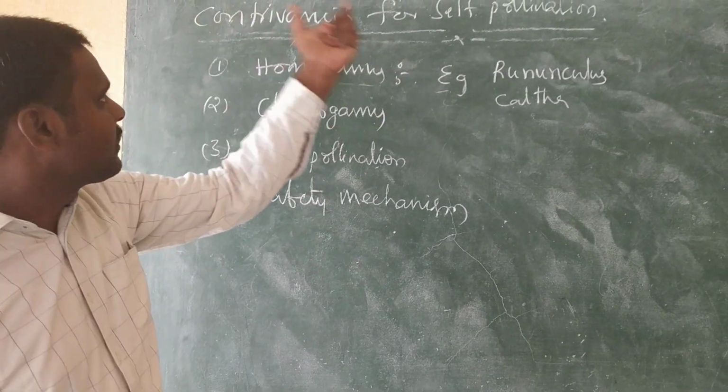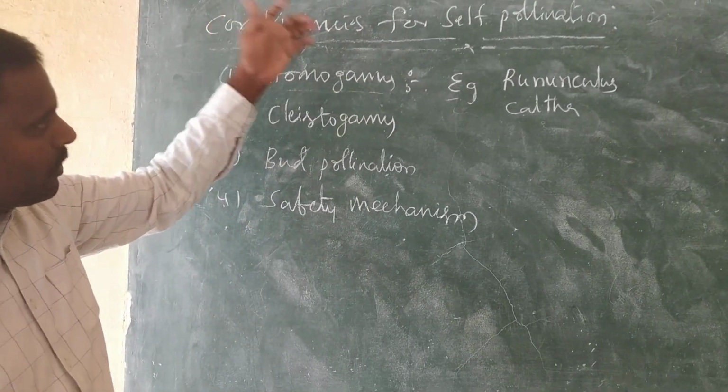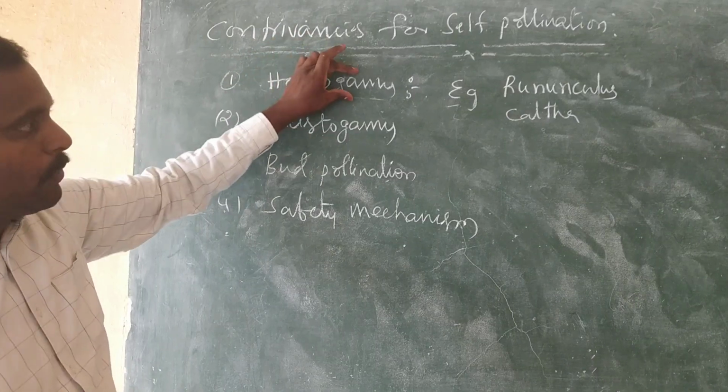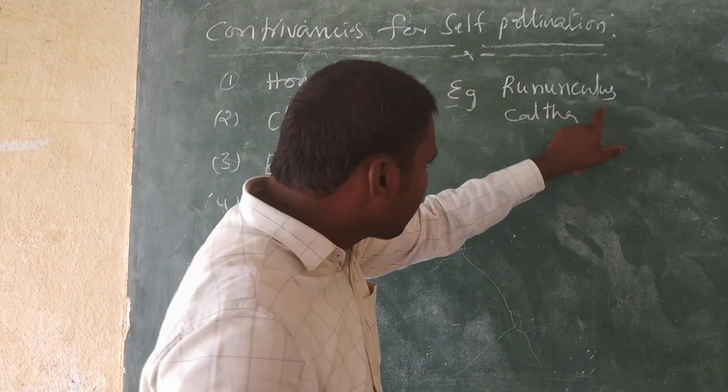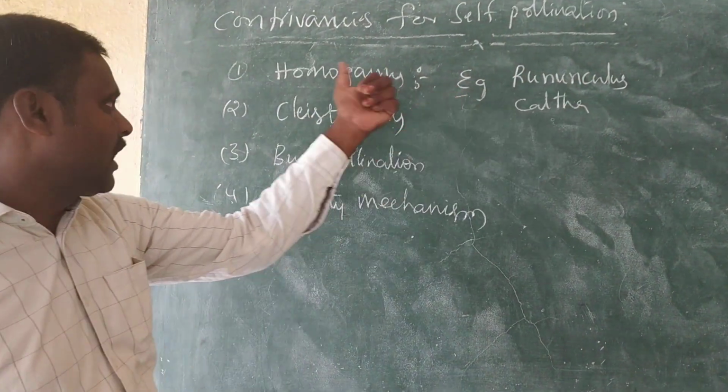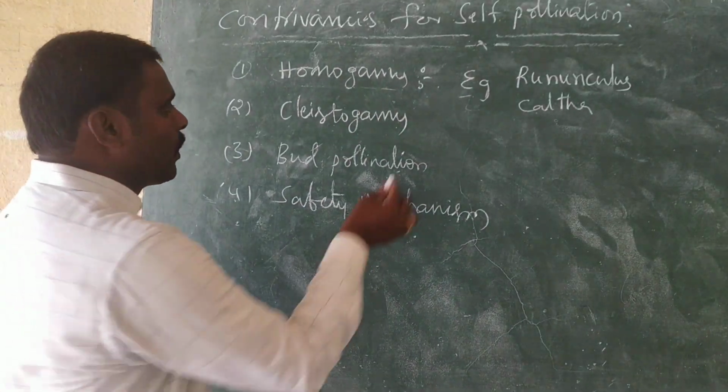As a result, it facilitates self-pollination. In these members, we can observe homogamy.